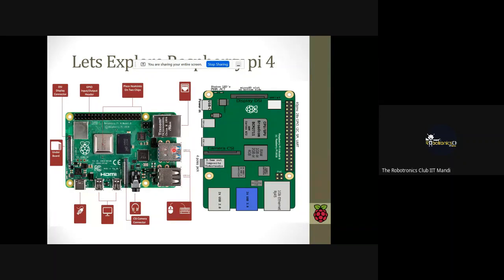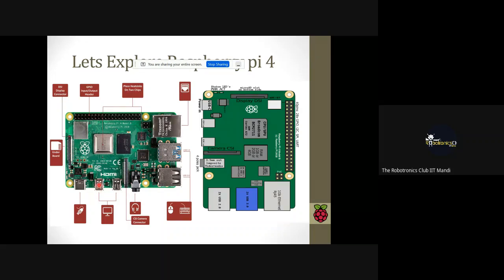This is the USB 3.0 port. This is the USB 2.0 port. Accordingly, you can connect your devices to them. And this is the 3.5 mm audio video jack. You can take the audio video output from here. And this is the camera port. Suppose you are working on OpenCV and you need a camera, then you can install your Raspberry Pi camera from here. And if you want an external display, suppose you want to connect your monitor to the Raspberry Pi board, then you need to connect it with an HDMI cable.